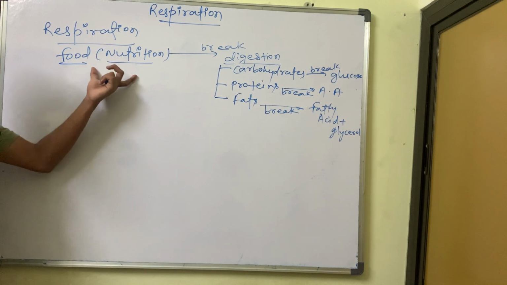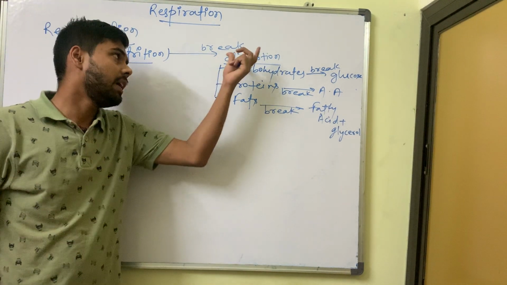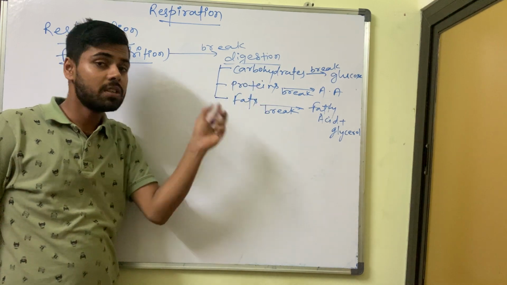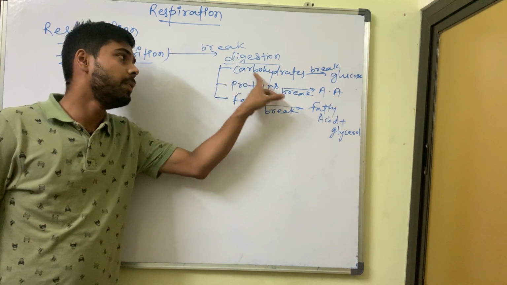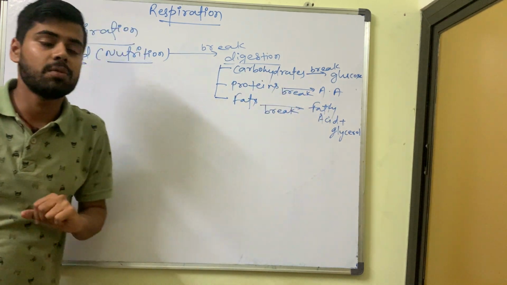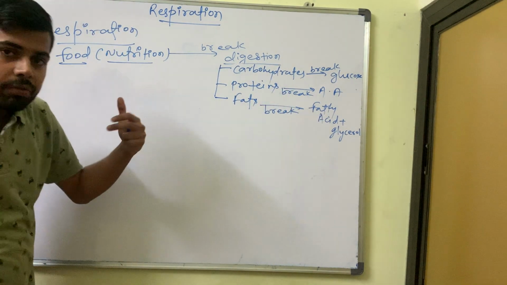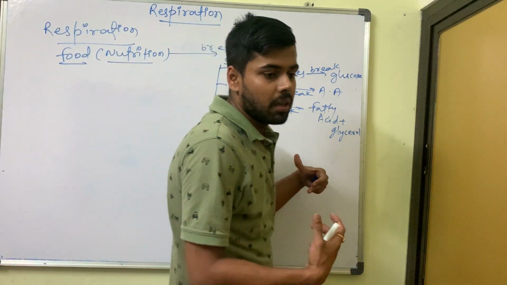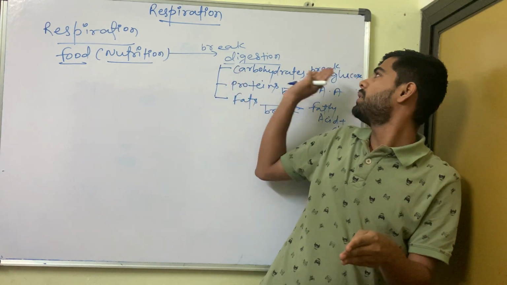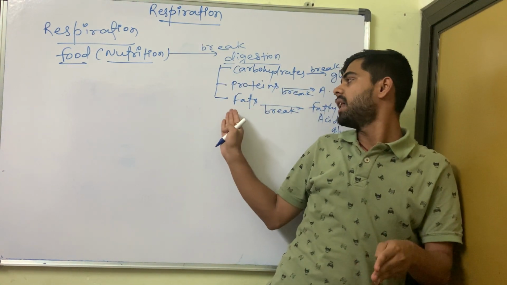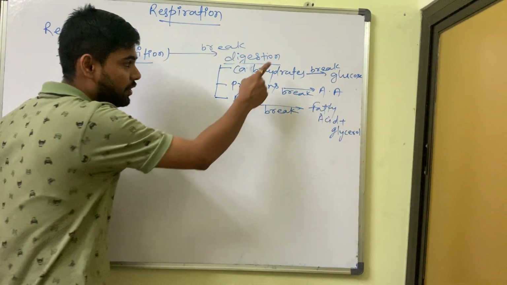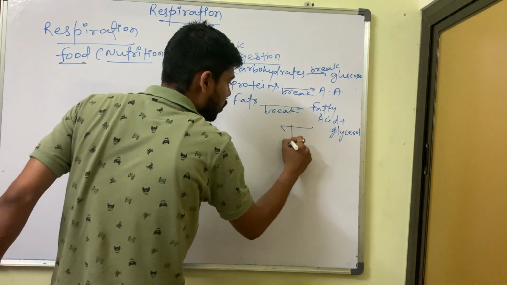So now understand, you eat something, that food will break down, into the smallest unit. Carbohydrates break into glucose, proteins break into amino acids, and fats break into fatty acids. Why? Because our cell will not directly take the chapati, rice, pulses that we are eating. It will take them in the simplest form. The simplest form of carbohydrate is glucose, of protein is amino acid, and of fats is fatty acid plus glycerol. Any doubts?